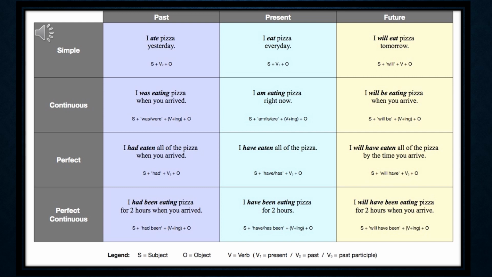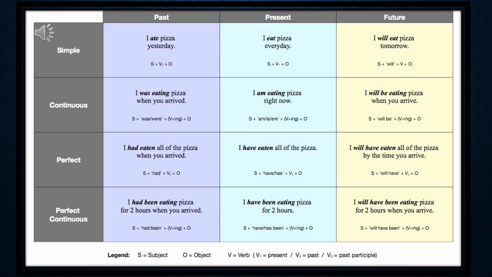Now see the last one, past perfect continuous. I had been eating pizza for 2 hours when you arrived. Subject plus had been plus verb plus ing plus object. See present perfect continuous. I have been eating pizza for 2 hours. Subject plus has or have been plus verb plus ing plus object.